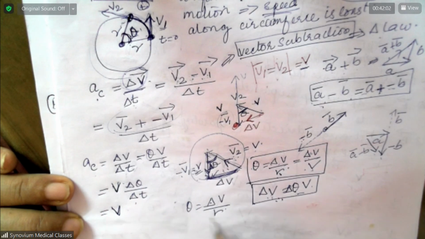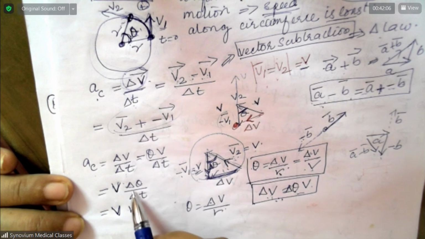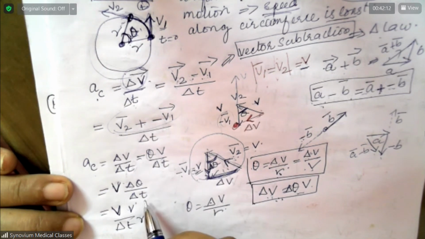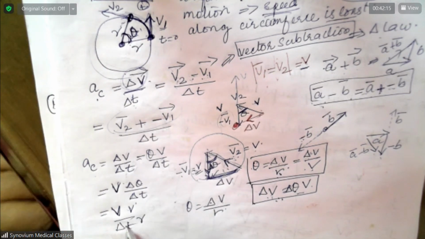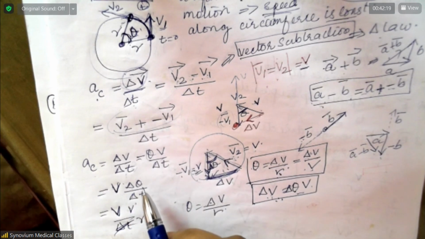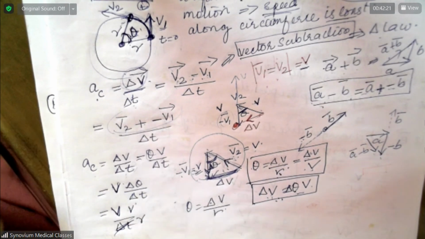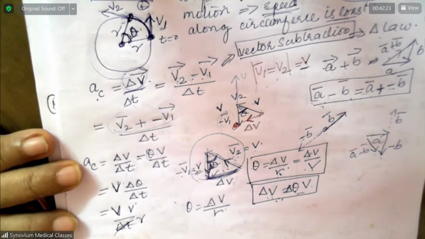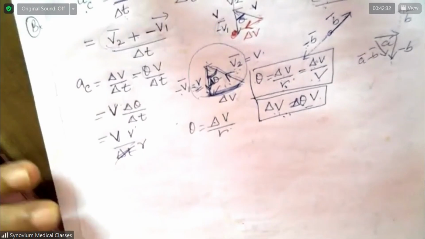There will be two velocities. So this is equal to V by T into V by R. Yeah, it's a little bit complicated, right?